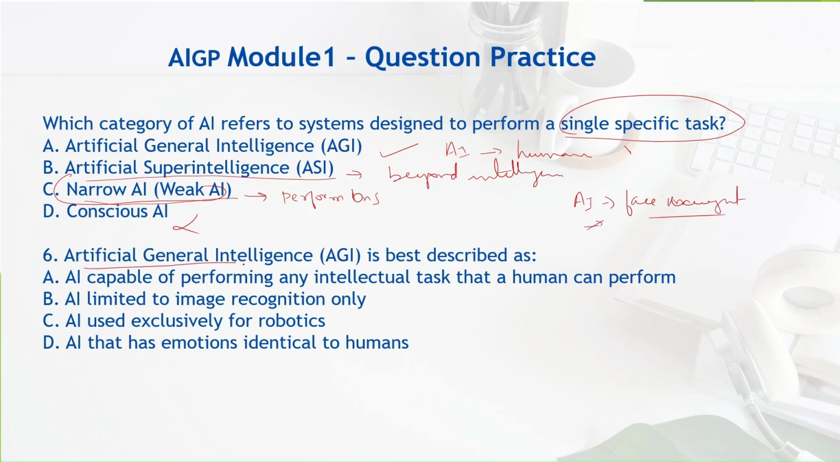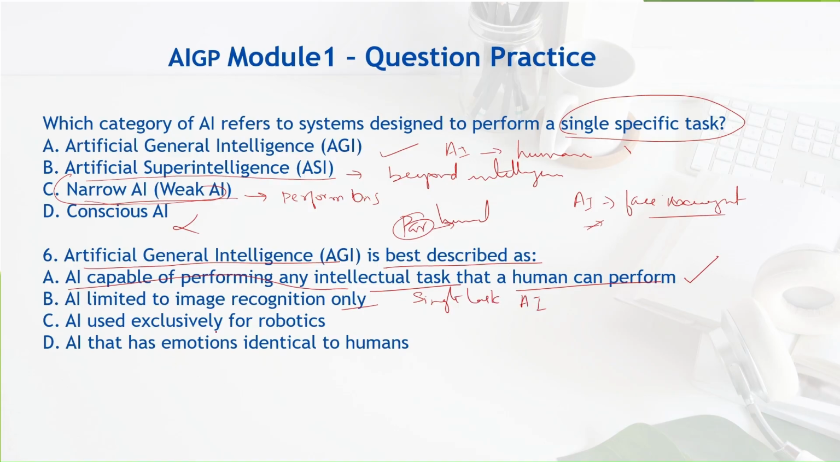Next, artificial general intelligence is best described as. What is artificial general intelligence? An artificial system that can actually perform tasks which humans can perform to some extent. So AI capable of performing any intellectual task that human can perform? Okay, I can park this answer. AI limited to image recognition only? No, because this will become a single task AI in that case.